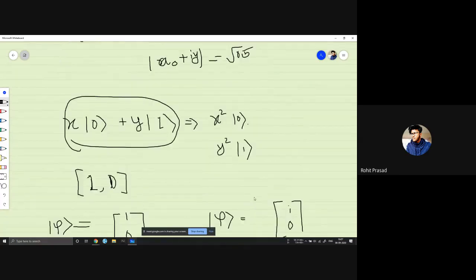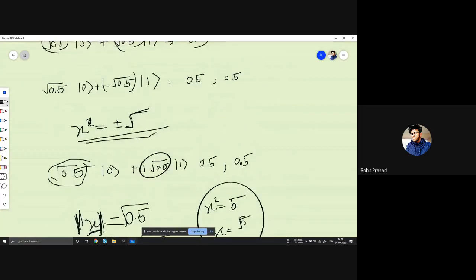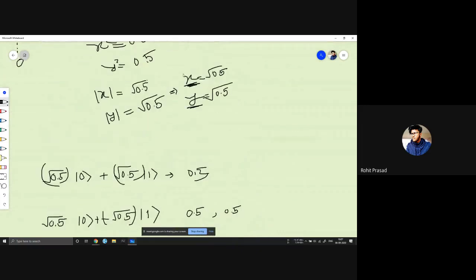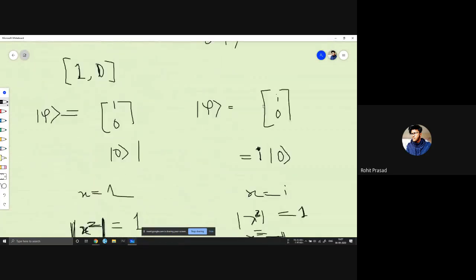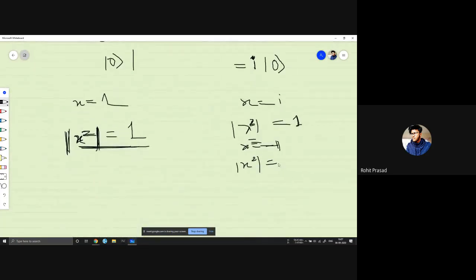So make these thing mod as well. I forgot to write it here. I used it here, but I forgot to write it here. It will be mod as well. So if you see, this will also be equal to 1. Until you change the magnitude of this thing, it won't. It will always give you 1.